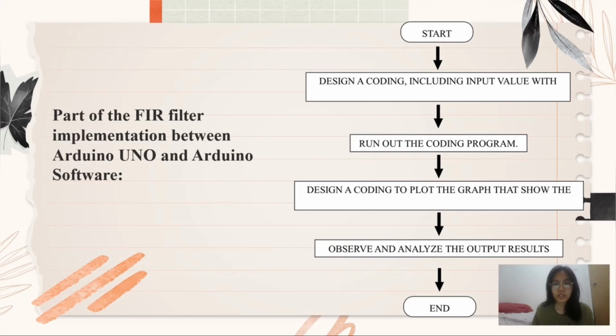We start the implementation, then we design the coding, including the input values. Then we run the coding program. After that, we design a coding to plot the graph that shows the output. Then we observe and analyze the output results. That's the end of the final flowchart.